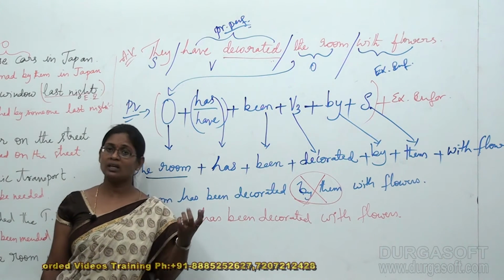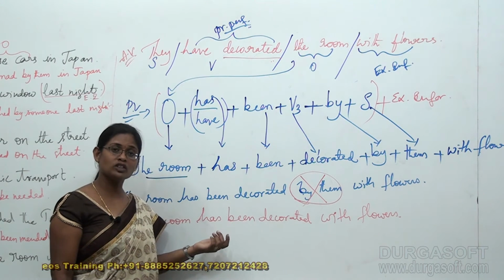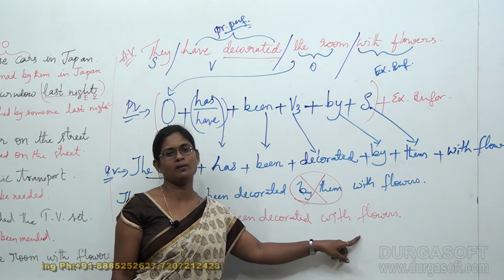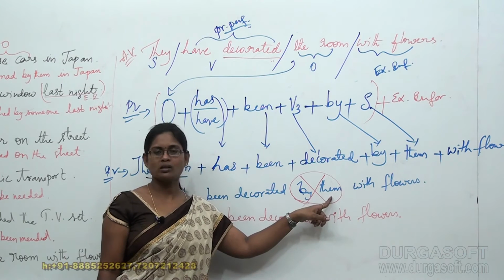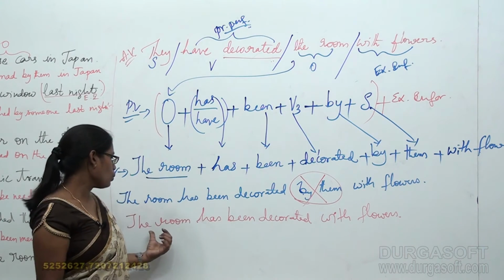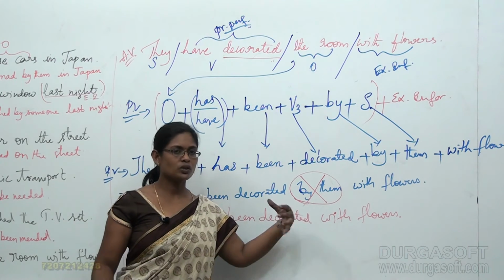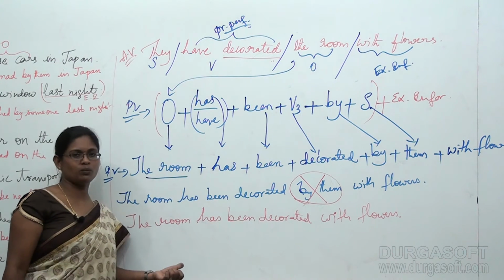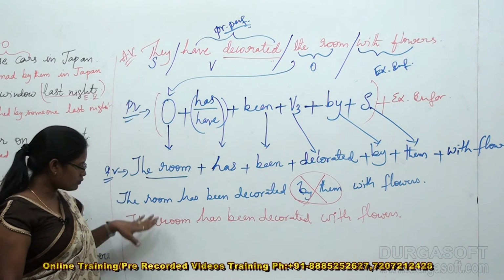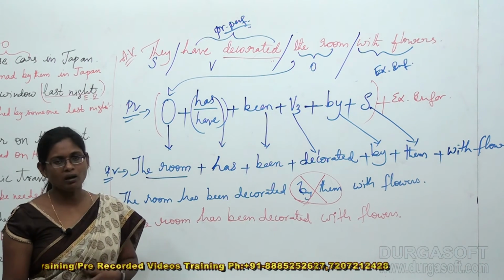Decoration can be done with many items, many things, many articles. But how the decoration took place here, with what? With flowers. That is a specification here. Here it's not specified, but this particular word is a specification. So we can remove by them and join with flowers together and complete our passive voice sentence. Finally, the passive voice for this active voice is going to be: The room has been decorated with flowers.